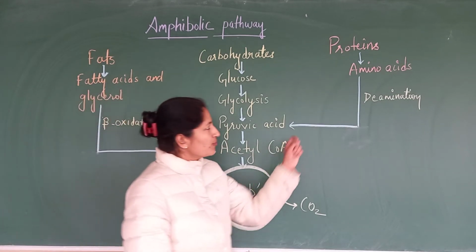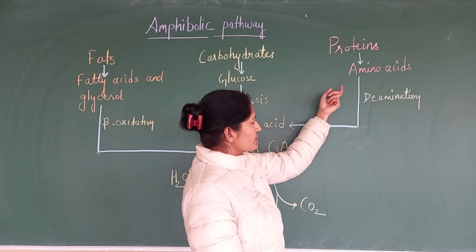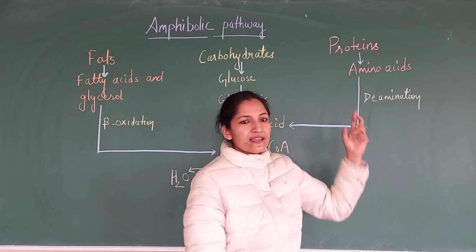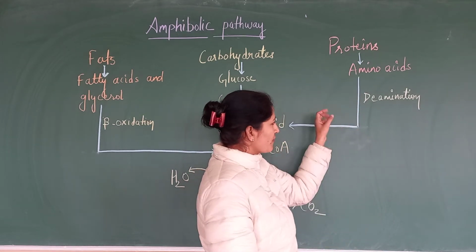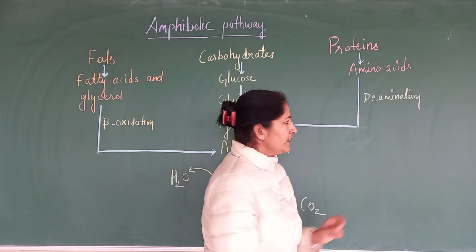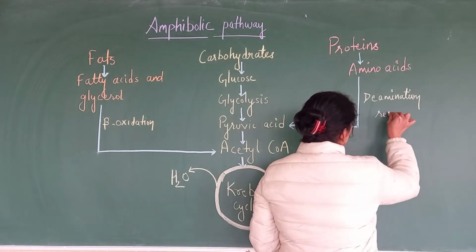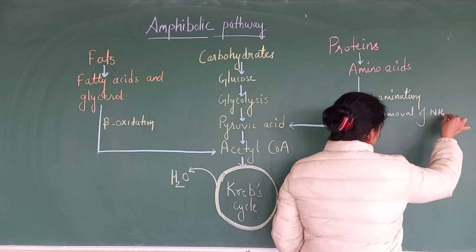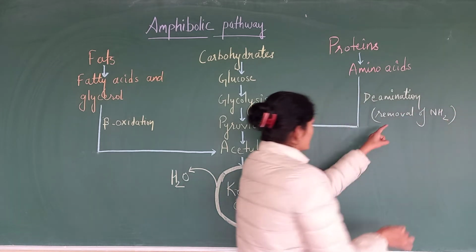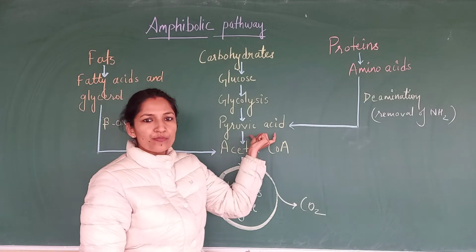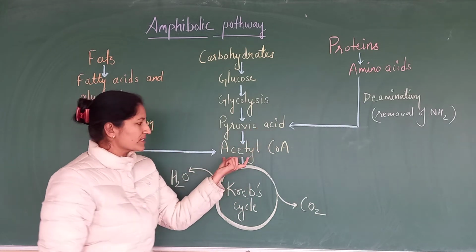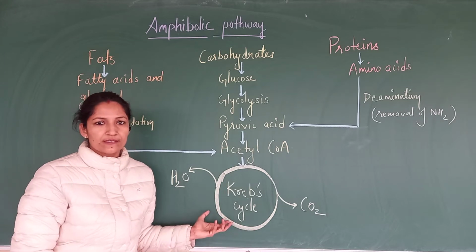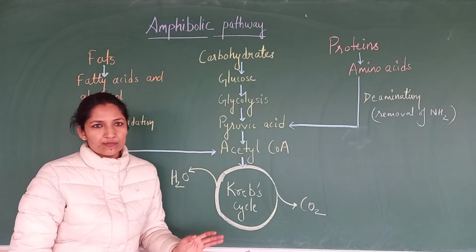About proteins. Proteins undergo digestion to make amino acids. Amino acids contain an amino group and an acidic group. So from that, by deamination, which is the removal of the amino group, it is converted into pyruvic acid. Then this pyruvic acid is converted into acetyl-CoA, and then it will enter into the Krebs cycle. This is all the catabolic pathway.